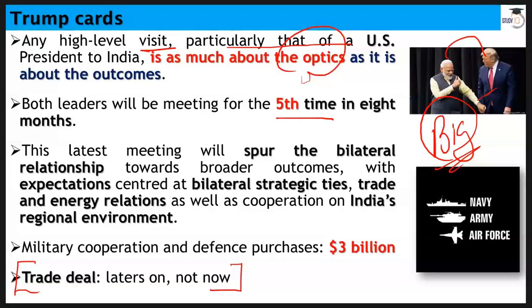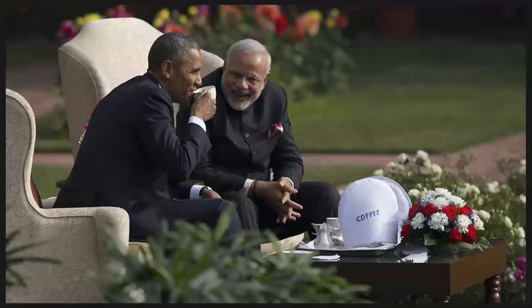I was talking about this optics and outcomes. Now, optics have always been, particularly after Mr. Narendra Modi's rise to prime ministership, positive at international front. Remember this scenario where both these leaders were having a very informal, observe the environment here, both leaders are having a coffee and tea. They are alone. When I say alone, I mean they are in company with each other, and you don't find any other people around them. These pictures and photographs are taken from a very long distance.